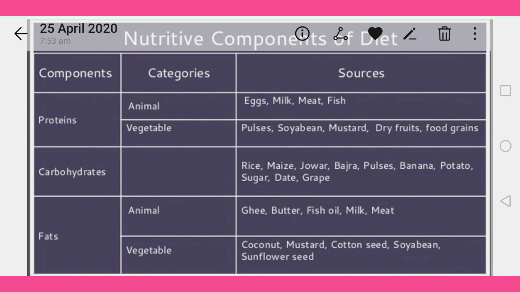Third one is the fat. As you know, fats are classified in two categories, animal fat and vegetable or plant fat. The sources of animal fats are ghee, butter, fish oil, milk and meat. And the second one, the sources of vegetable or plant fat: coconut, mustard, cottonseed, soya bean, sunflower seed. These are considered the vegetable sources of fats. So next, let's move to the next slide.